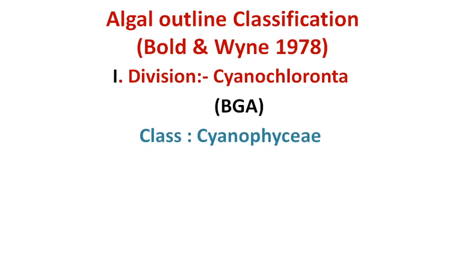So student, the Cyanochloronta or the Cyanophyceae is commonly called blue-green algae. I'm focusing here on some important characters, or reasons why it is called blue-green algae.